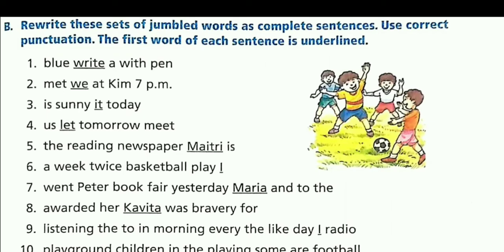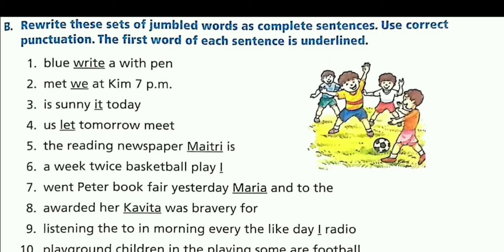Now the sixth one. "A week twice basketball play I." So the correct order will be "I play basketball twice a week" and it will be ending with a full stop. Now the seventh one.